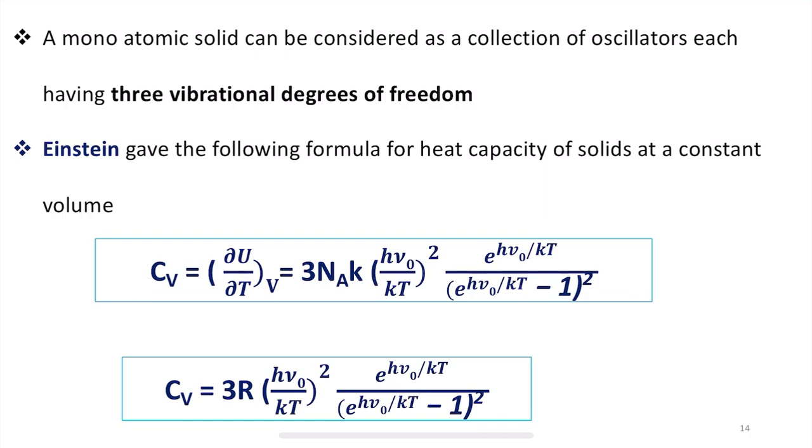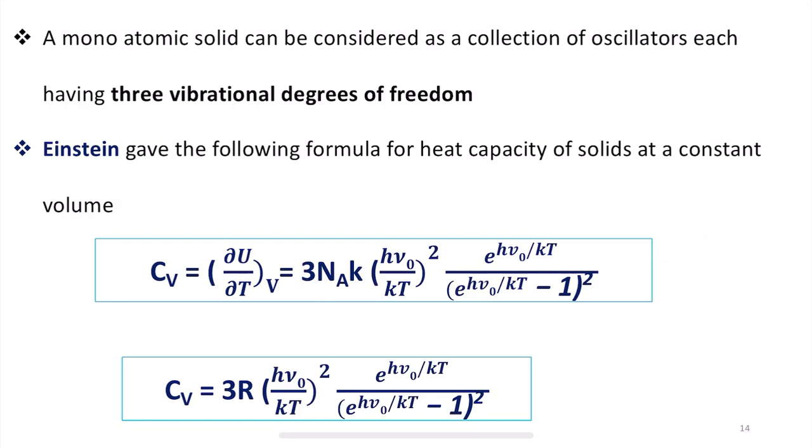So, this was the equation which was given by Einstein by using the concepts of Planck's quantum theory. This helped to calculate the heat capacity of monoatomic solids, even when the temperature tends to 0 or approaches 0. Further, this second equation is nothing but the simplified form of the above equation.